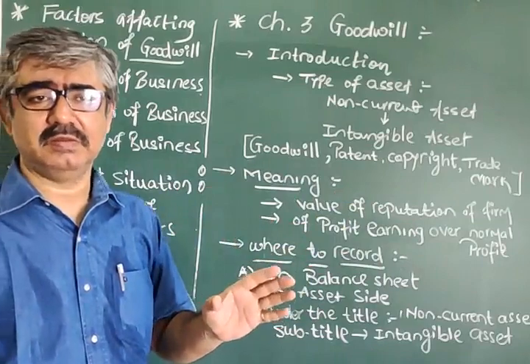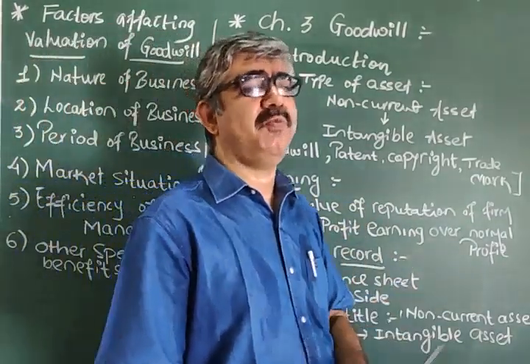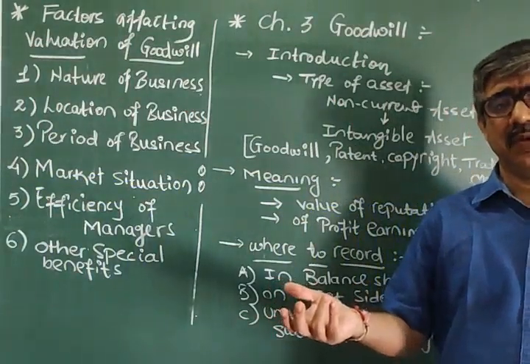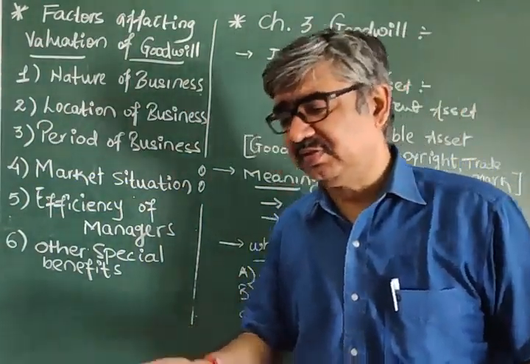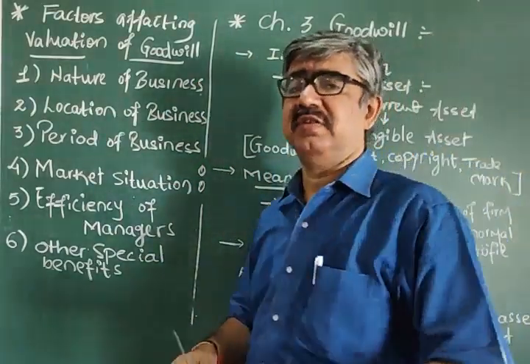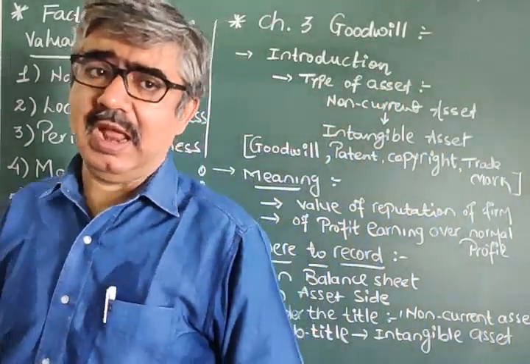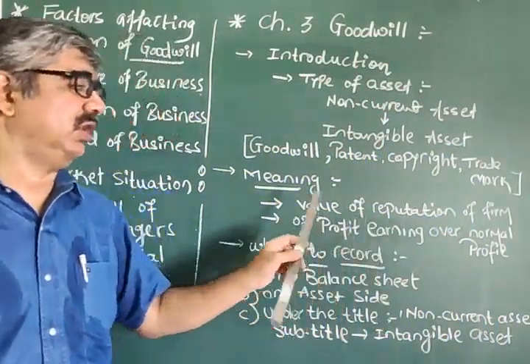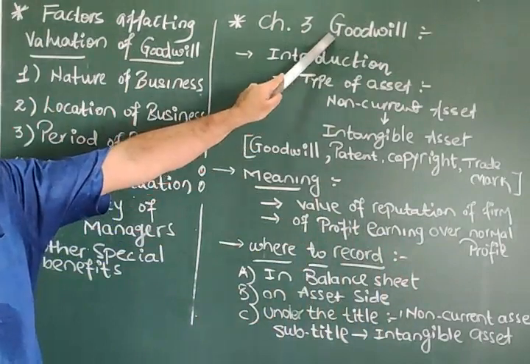If the company is having that kind of patent or copyright or other benefits, obviously that company's reputation increases because their profit also increases day by day. And when the reputation increases, the monetary value of that reputation is known as goodwill.